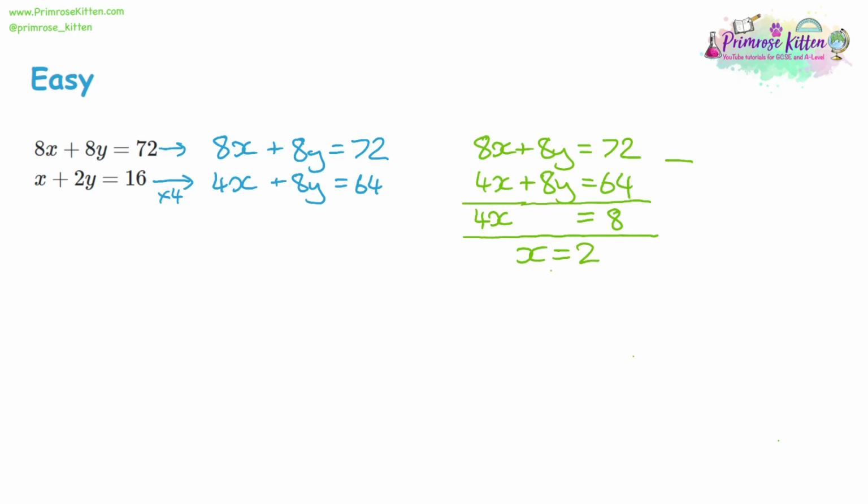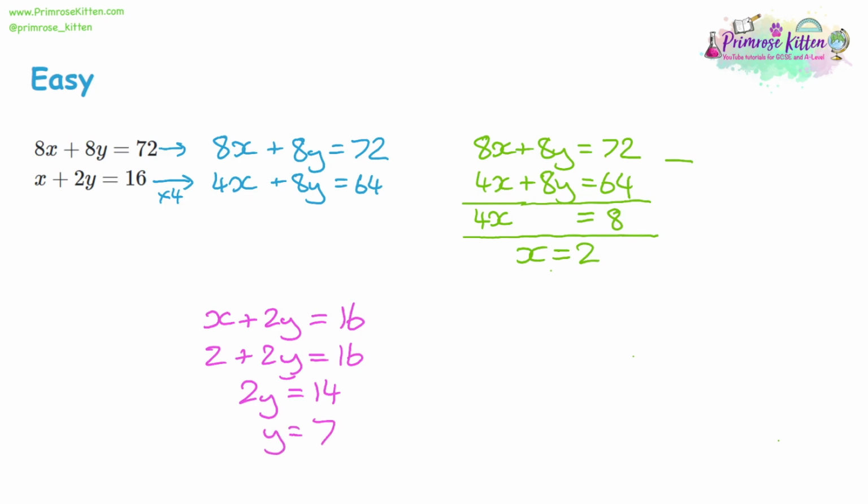For our third step, we just need to substitute into one of the equations, and we'll choose the bottom equation. Again, it's just got smaller numbers, it'll be a little bit easier. X plus 2y is equal to 16. We know what x is, it's 2. So 2 plus 2y is equal to 16. So we know that 2 plus 14 is 16. So 2y must be 14. That means that 1y must be 7.